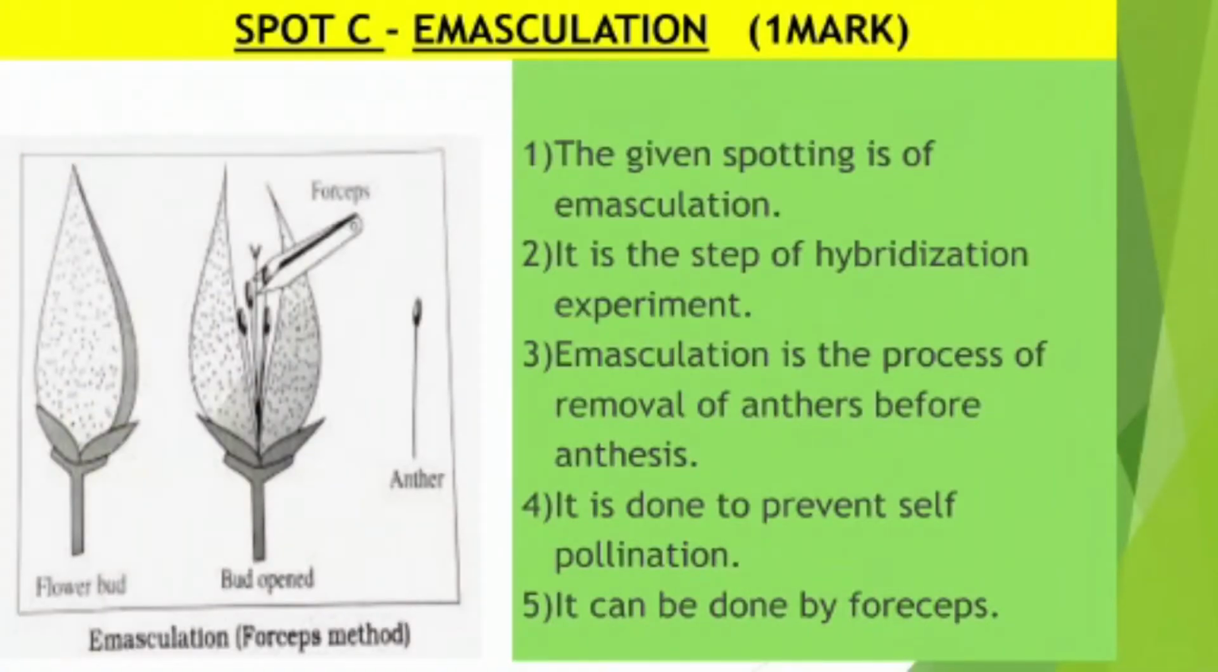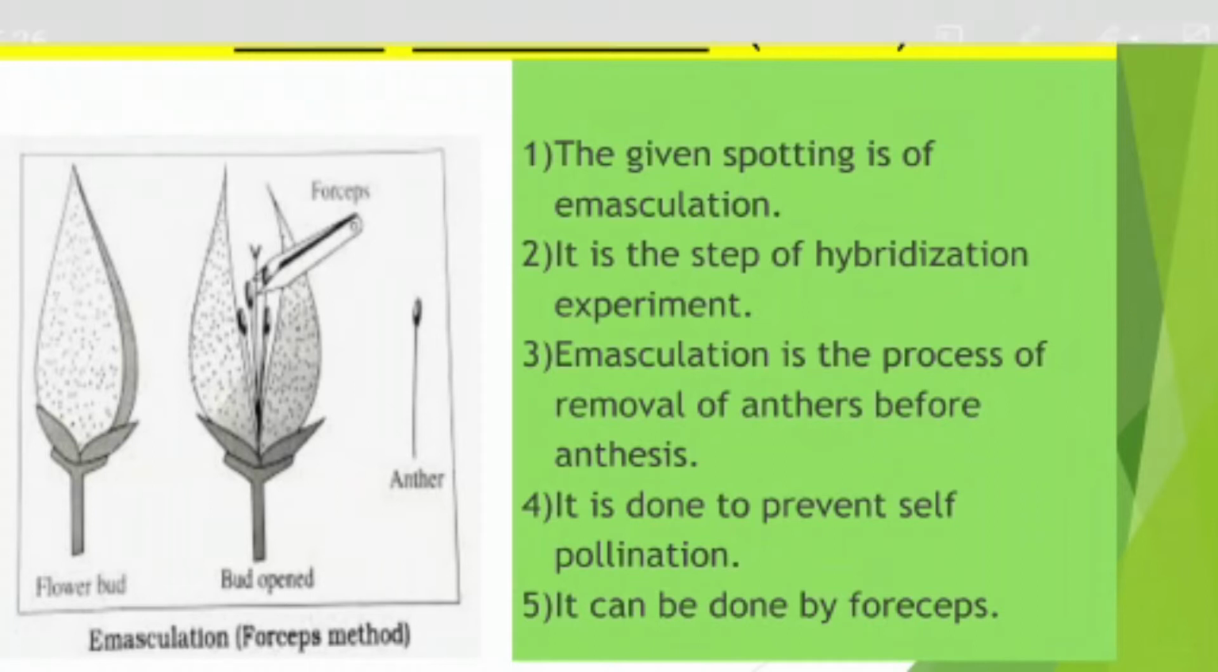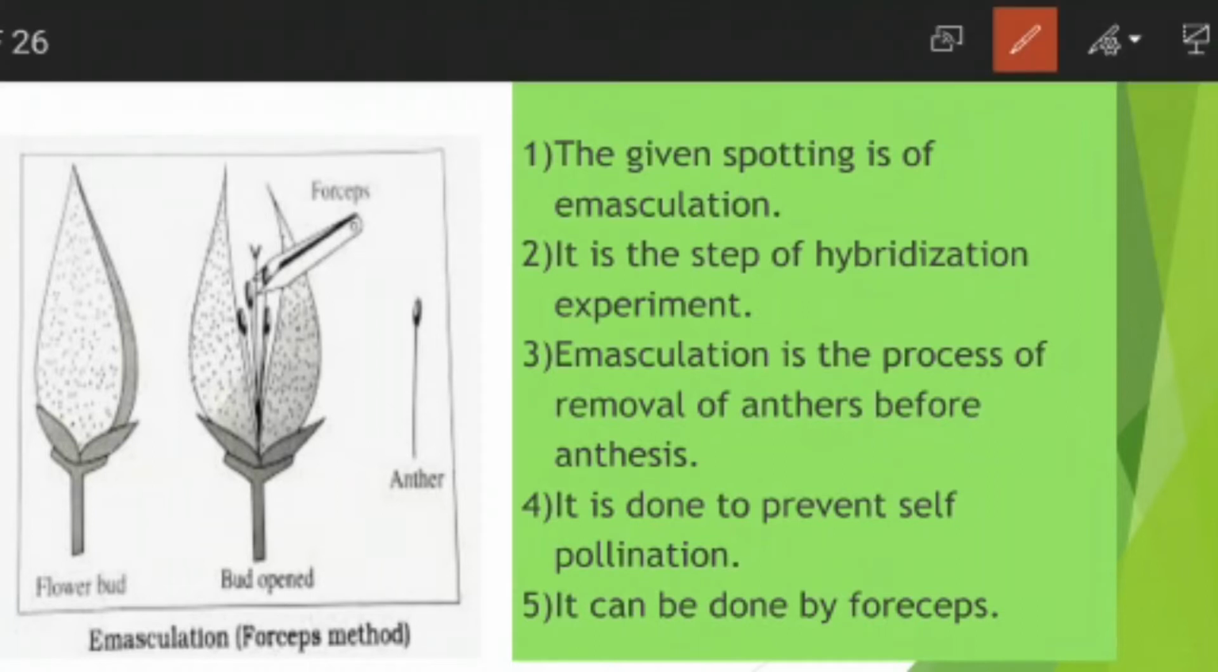Question number 4, spot C, emasculation. The weightage of this spot C question is 1 mark. First one is emasculation. First of all, what do you mean by emasculation? How will you identify this emasculation? If this type of chart is kept in your exam, how will you identify that this spot is of emasculation? When you see with the help of forceps or scissors that anthers are removed, it means this is the spotting of emasculation.